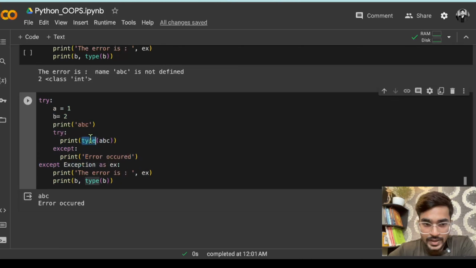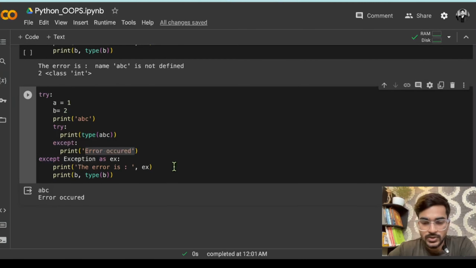क्योंकि जो भी error आ रहा है that is inside that try block, और वो except block से handle हो जा रहा है. So that means this block is having no any error, और उसके पहले भी कुछ error था नहीं. So that means in this try block there is no any error, so it will not go for this except block, and it will just print abc for here, and then in that except block error occurred. So that is why it is just printing those things.